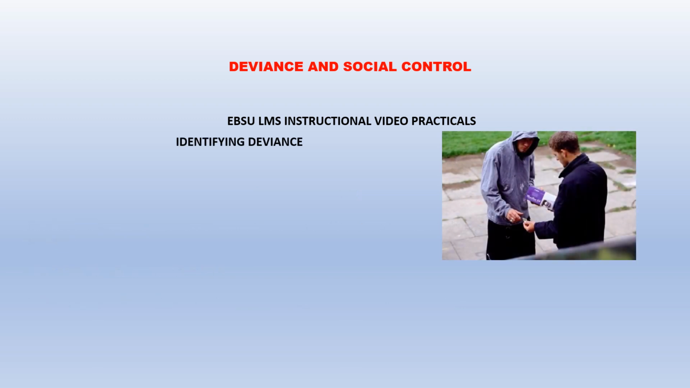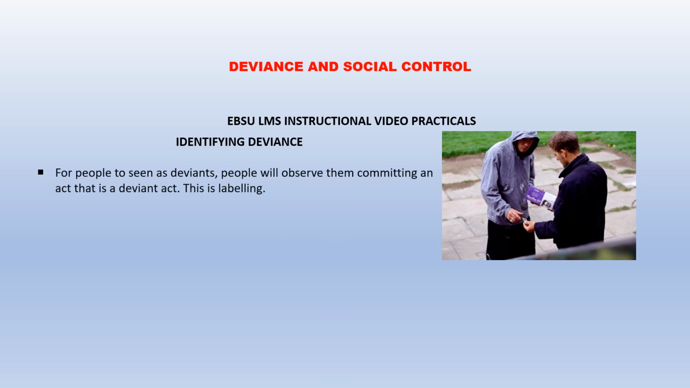How do we identify deviance? How do we identify what is deviance? For people to be seen as deviants, others would have to observe them committing an act that is deviant. And of course, this is a process we refer to as labeling.